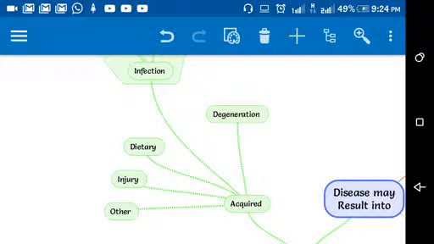And then there are injuries which are also acquired diseases, like road traffic accidents, other kinds of injuries. Then other acquired diseases are idiopathic, for which causes are not known, or diseases which include many things, like dietary causes, degeneration, also sometimes wrong habits. All those things lead to a disease, then that will also come under other diseases.